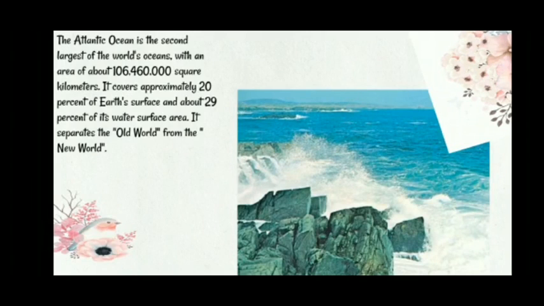The Atlantic Ocean is the second largest of the world's oceans, with an area of about 106,460,000 square kilometers. It covers approximately 20% of Earth's surface and about 29% of its water surface area. It separates the old world from the new world.